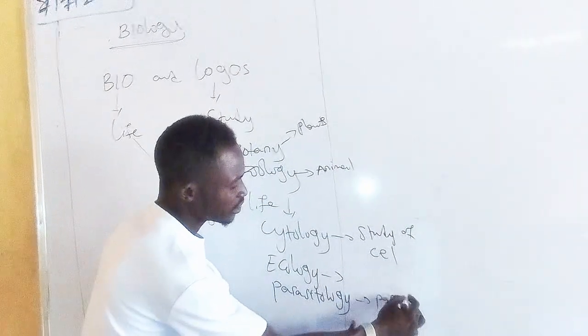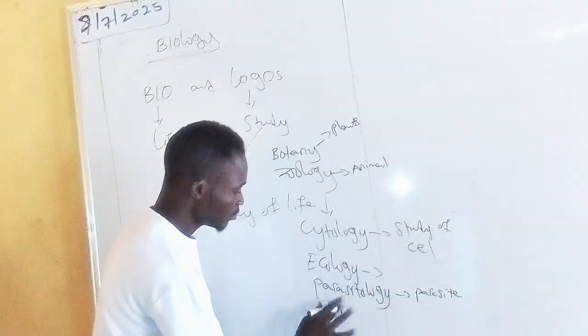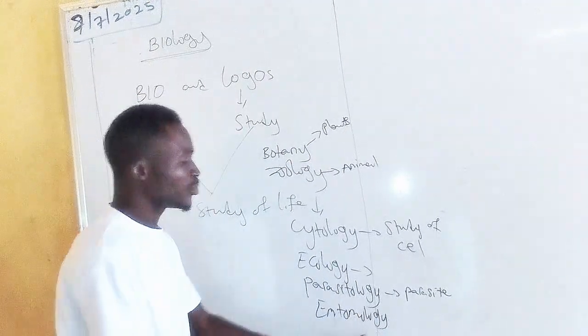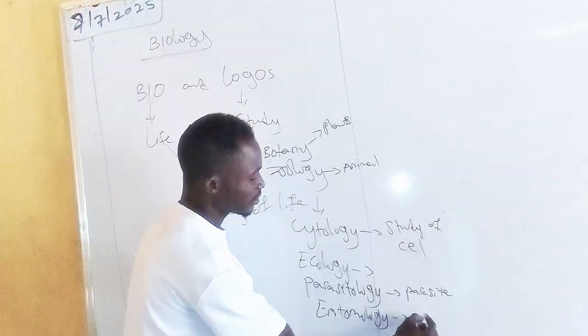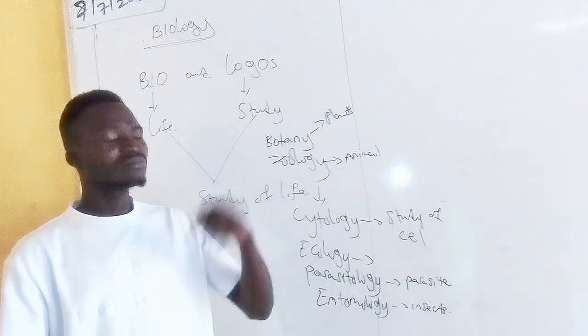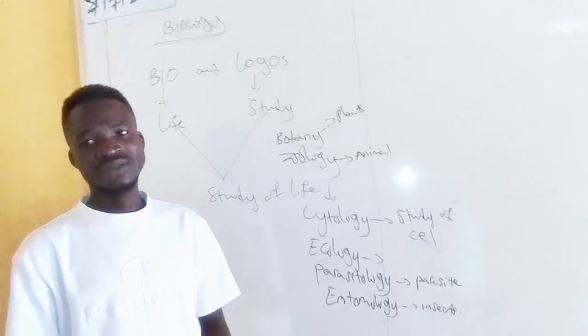Parasitology is the study of what? Parasites. And entomology is the study of what? Insects. Entomology is the study of insects, and there are many other further branches of biology. Are you getting it now?